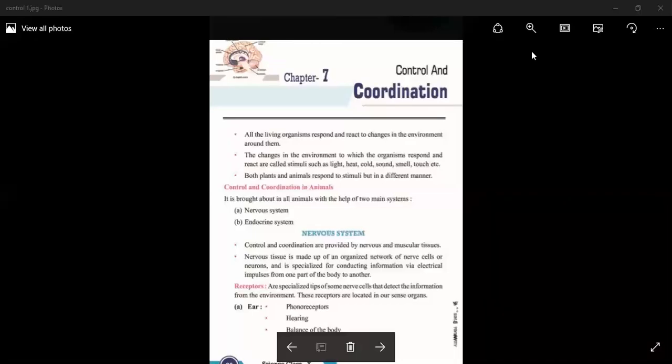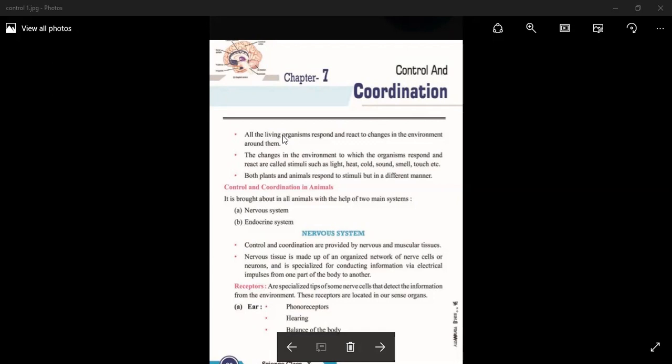Hello students, let's start the chapter Control and Coordination of CBSE class 10th. What is control and coordination? In the body of an organism, especially in complex organisms, there are a lot of tissues, organs and organ systems. So there is a separate system, that is control and coordination, which functions to coordinate the function of all tissues, organs and organ systems of our body.